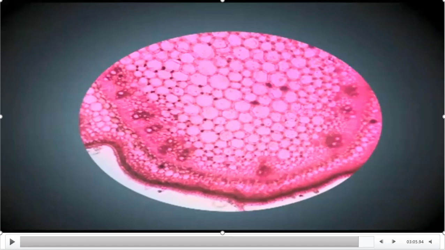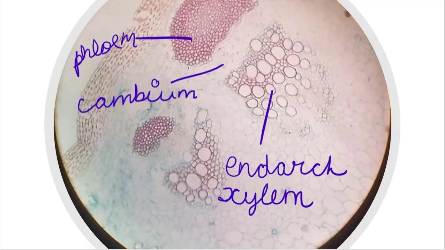Okay children, then where is the meristematic tissue located here particularly, if you want to observe like this. This is cambium. Cambium is also called lateral meristematic tissue. In between phloem and xylem there is cambium present. This cambium helps in the growth in the girth of the plant.